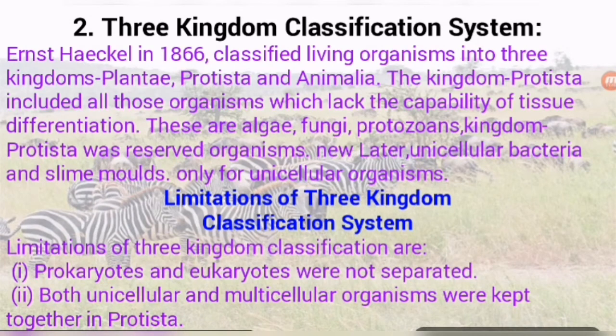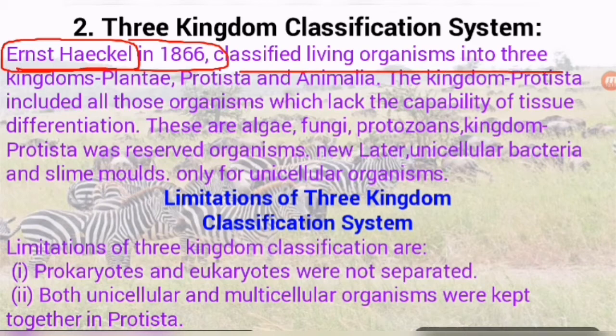So dear students, three kingdom classification. I have told you the demerits of two kingdom classification, and these demerits are very helpful in the proposal of the next classification system, that is the three kingdom classification system. So let's discuss it. Ernst Haeckel, it is very important. Ernst Haeckel proposed that classification system in 1866. Ernst Haeckel classified living organisms into three kingdoms: Plantae, Protista, and Animalia.